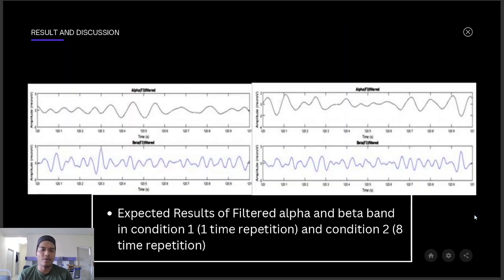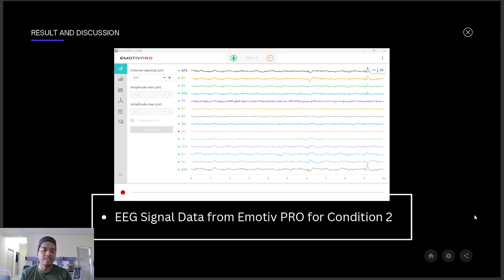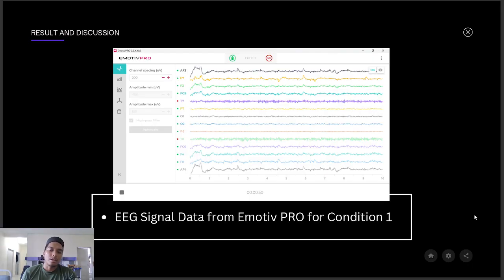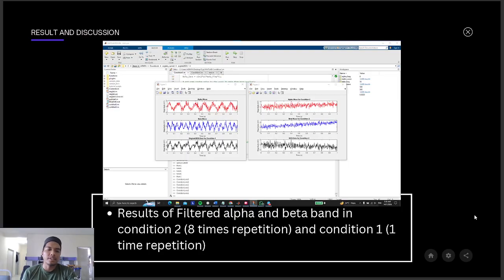And this is the result for the signal. We have the result fitted for the alpha and beta bands in condition 1. Condition 1 is one repetition only, and condition 2 is eight repetitions. And then there is the signal data for condition 2, the 8 repetitions, and condition 1. You can see there is a lot of difference, because condition 2 is better than condition 1. So this is the result for delta and beta in condition 2, 8 times, and condition 1, one time.